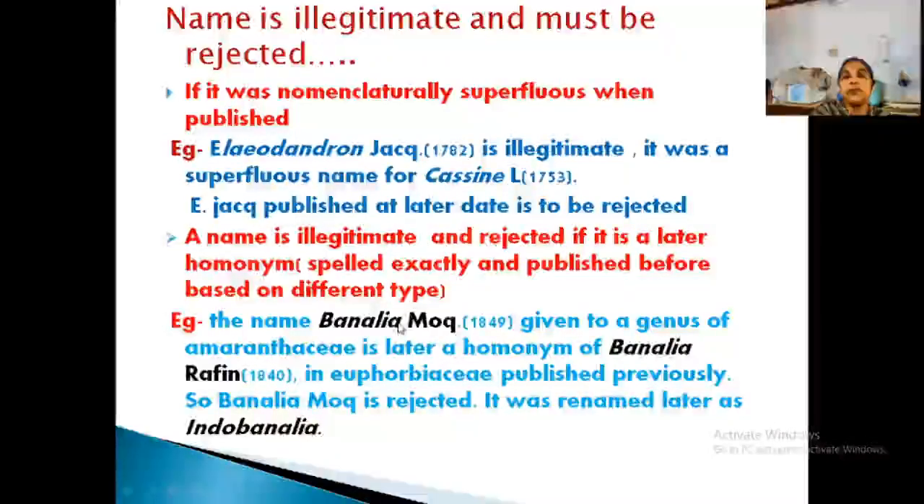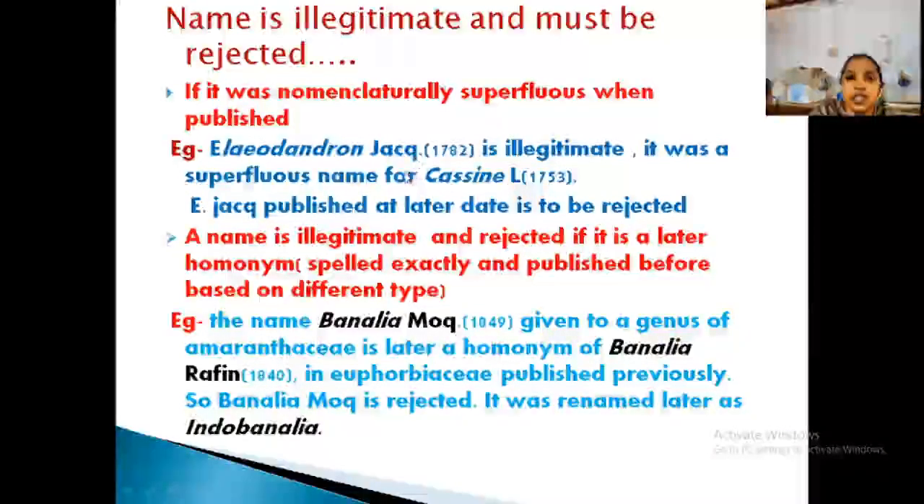Example: the name Benalia given to a genus of Amaranthaceae, and another name Benalia for a plant in Euphorbiaceae. Which one has to be rejected? Benalia Mook is rejected and renamed later as Indo-Benalia. Both are different plants but the name is the same, that is a homonym. So you select the first one, Benalia published in 1840. This name and plant have no change, but the other was published after it, so it should be changed and renamed as Indo-Benalia.